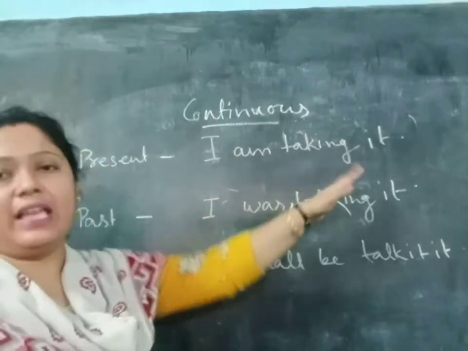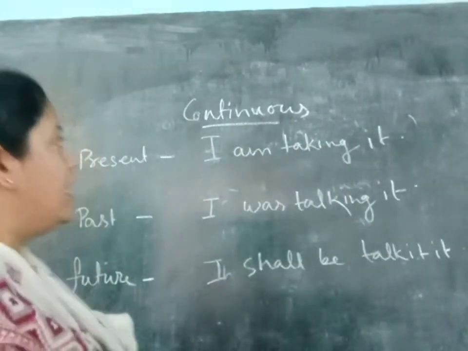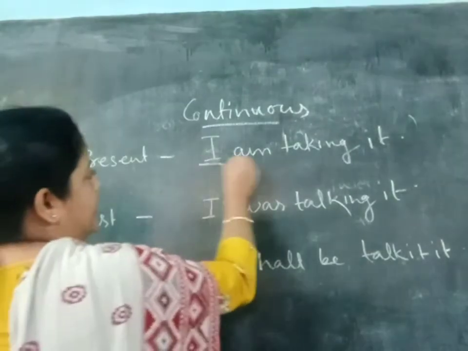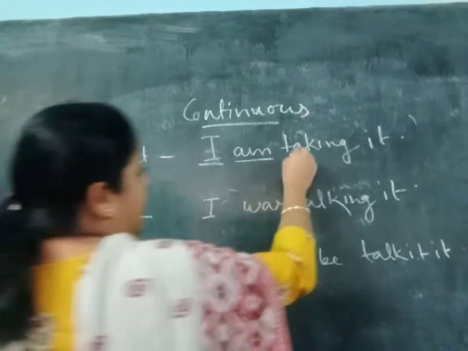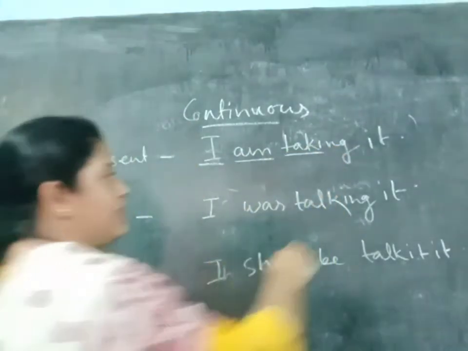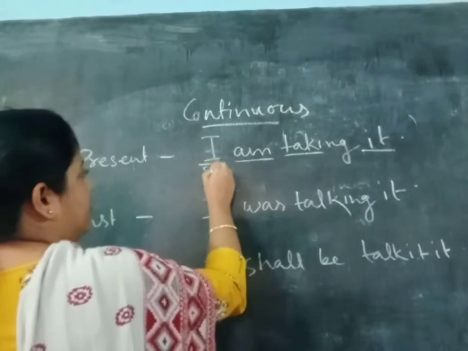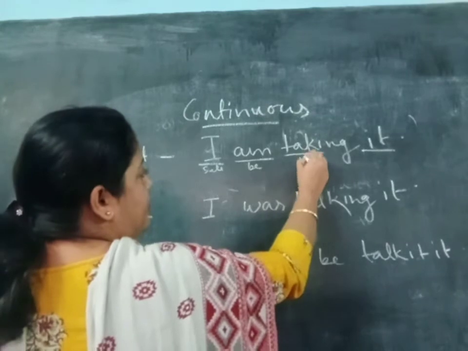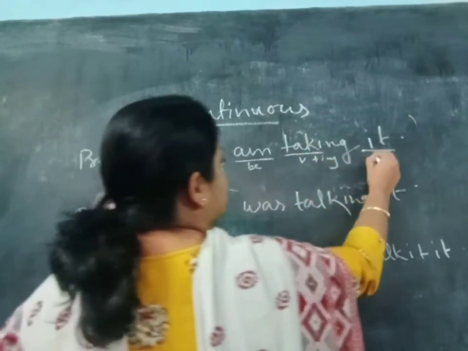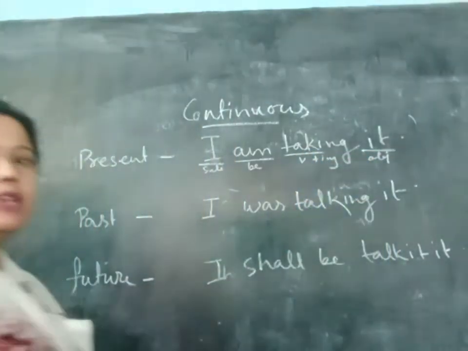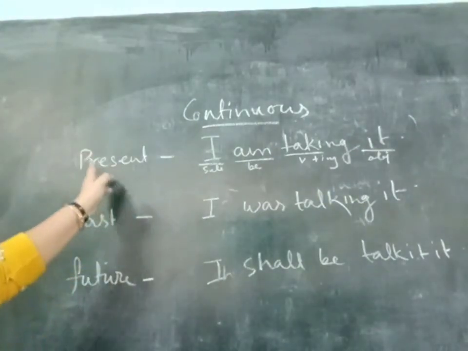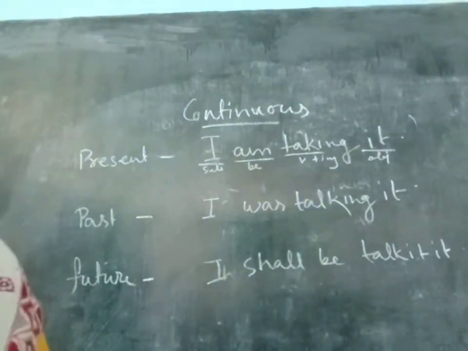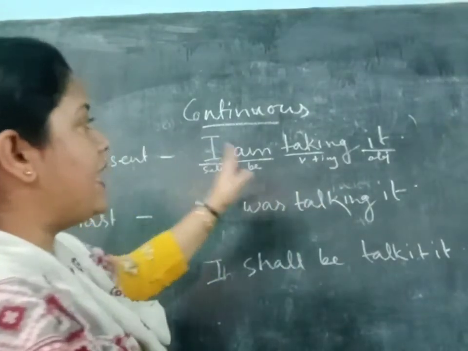Now I am taking it. You can see it is present continuous. How? First the subject, and am is the be verb, and take is the main verb plus ing, then the object. So it is the subject, then the be verb, and take is the main verb plus ing, and this is the object. Now we are going to change from active to passive. So how will you change? Now you see this one, I am taking it.